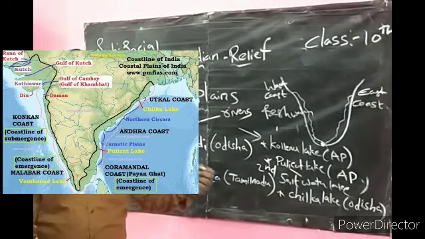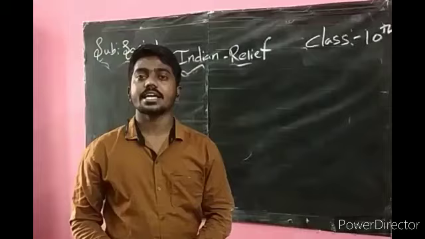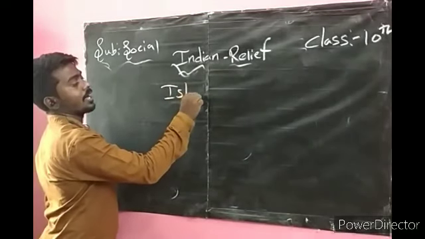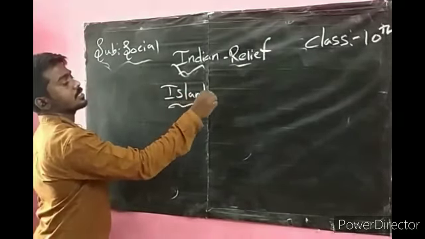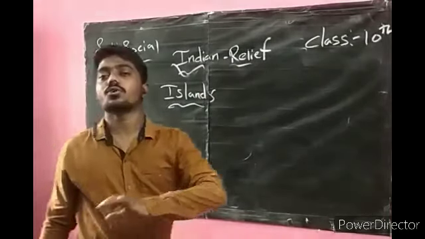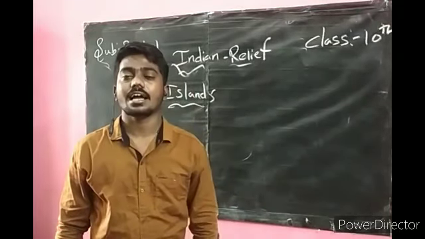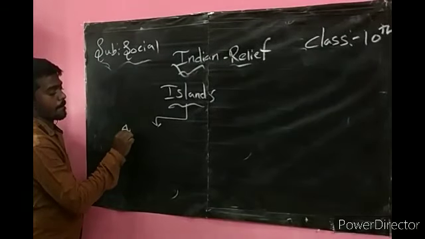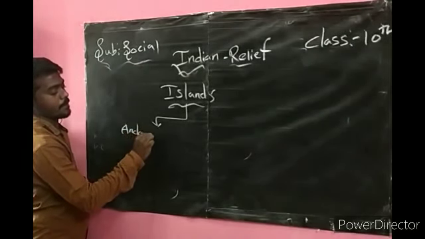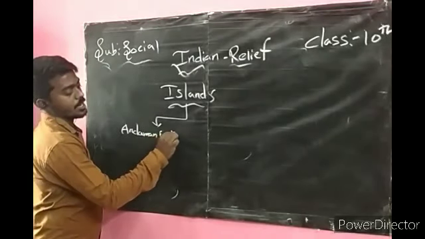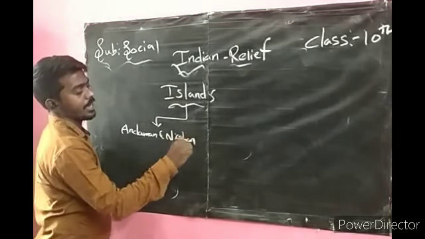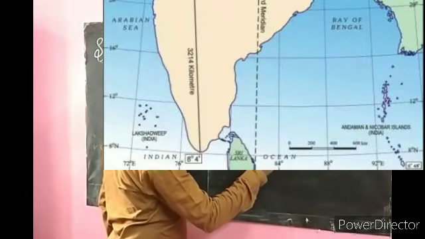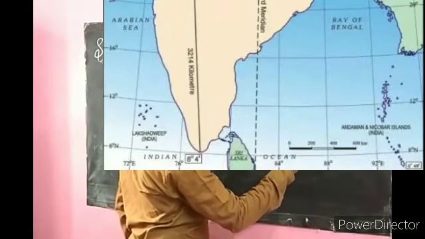This is about the eastern coastal plain. Next, the last topic is about the islands. I already told what you mean by islands. The region which is covered with water on four sides is called an island. We have two island groups, Andaman and Nicobar Islands, and we have Lakshadweep.